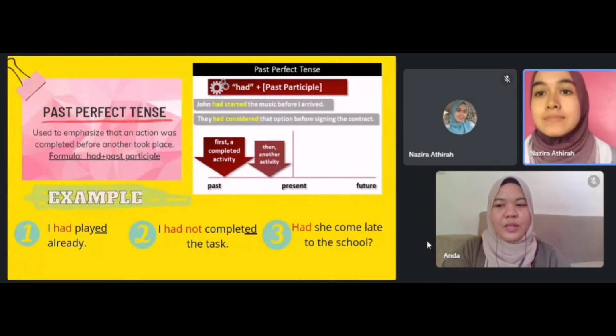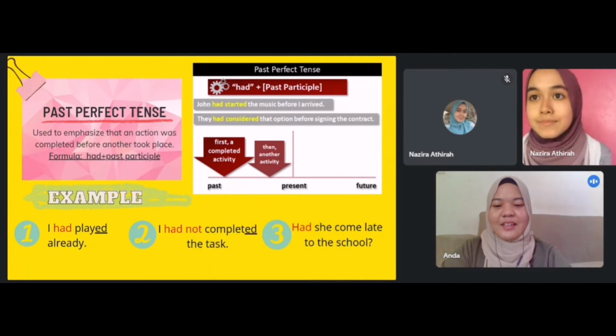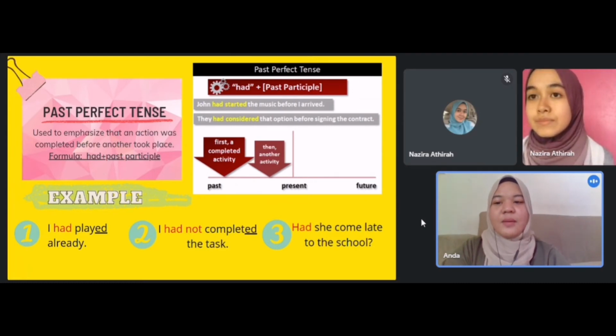Okay, I would like to explain about past perfect tense. It is used to emphasize that an action was completed before another took place. For the formula, had plus past participle. For the example sentences, the first one is the positive sentence, I had played already. The second one is the negative sentence, I had not completed the task. And for the question sentence, had she come late to school?